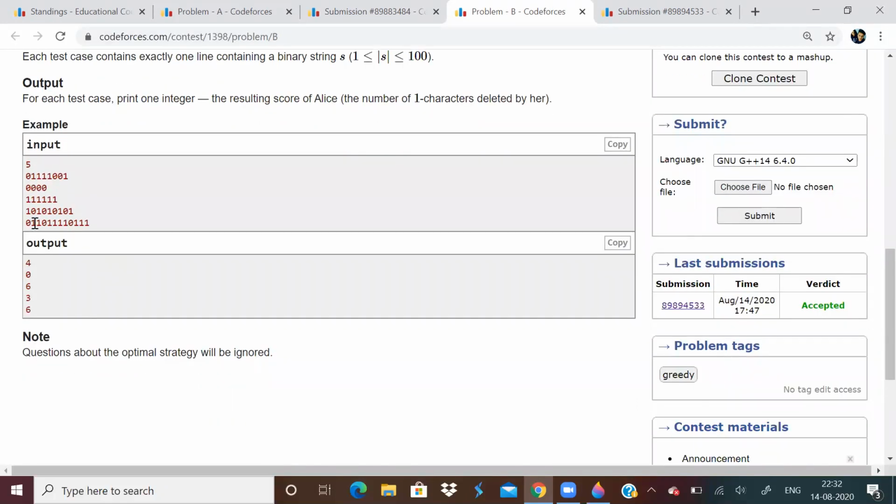Similarly, let us take the last example. Maximum number of consecutive ones is 4 here. Okay, Alice will remove. After she removes all this, maximum is 3. So Bob will have a score of 3. This is gone. This is already gone. Remaining is these two. So Alice will take these two. That is why score of Alice is 6. 4 plus 2. This 4 plus this 2.